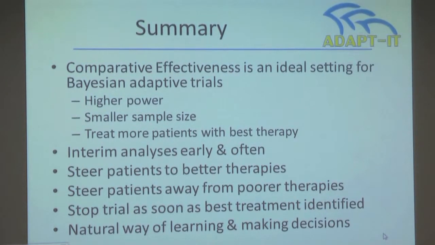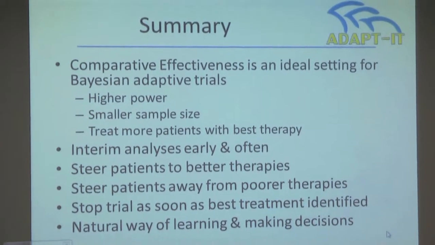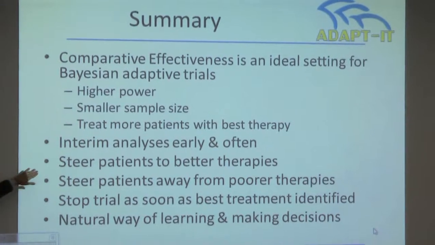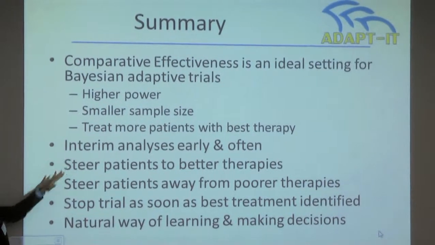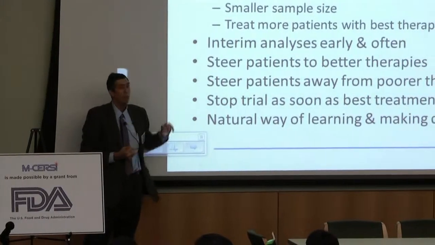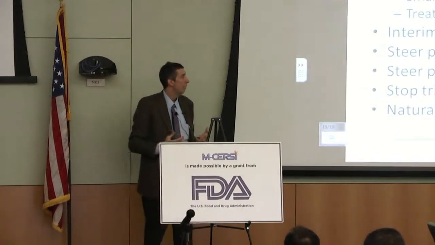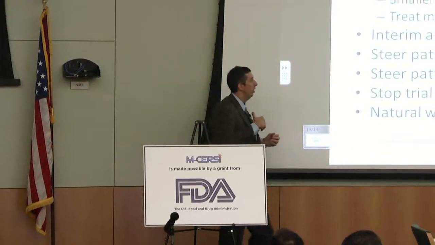We can look at a grid, and you obviously can't do a fixed trial with 3 doses of drug A and 3 doses of drug B, or it's hard to look over that whole range. But with adaptive randomization, you can have many, many combinations and sort of hone in on the best area of action. So the idea is, we want to do interim analyses early and often. Here, we did it every 100 patients, which is actually not very often. But this was an emergency medicine trial. These patients aren't giving informed consent. It's not like a cancer trial where you give informed consent.